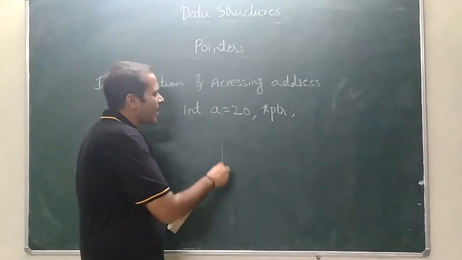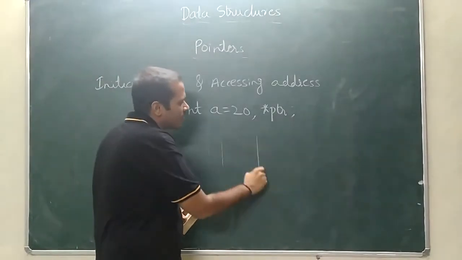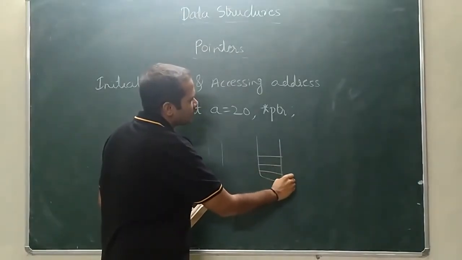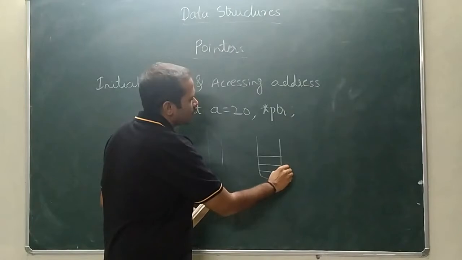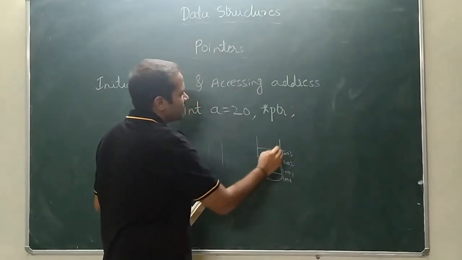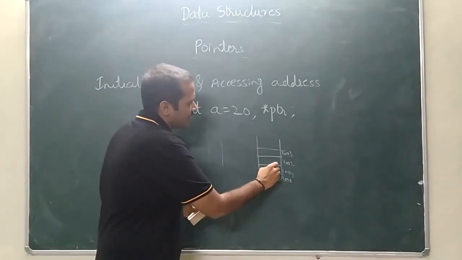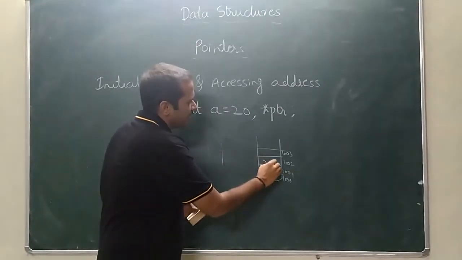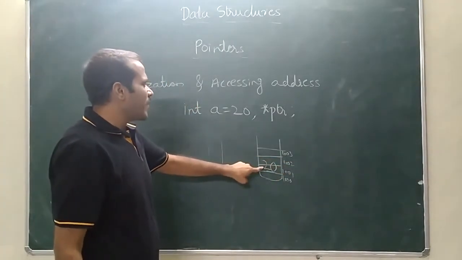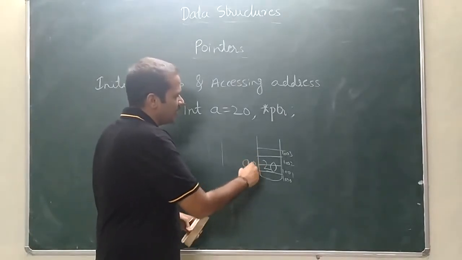So now what I will do is assign the address of this a. How will it be stored in the memory? Assume this is 1000, 1001, 1002, 1003, like this, correct? So this a will be stored somewhere. Let's say here 20. It takes 2 bytes of memory. So 20 will be stored here. This is the location of a.